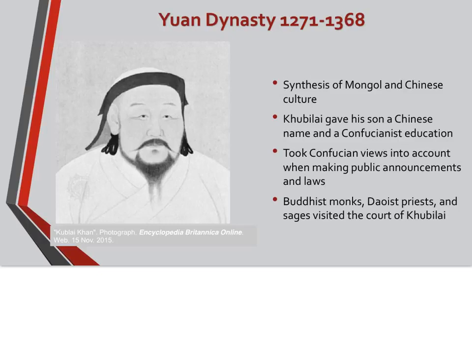He used Confucian rites of ceremony to legitimize his reign. But all of the following visited his courts: the Buddhist monks, the Taoist priests, and many sages. And sages are actually people who are supposedly very wise, what we usually refer to as philosophers.